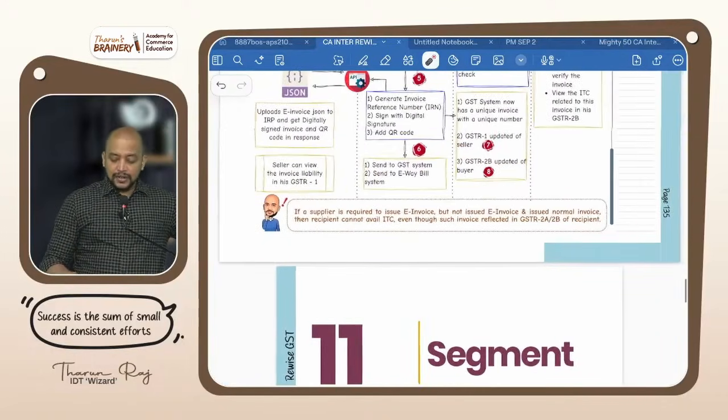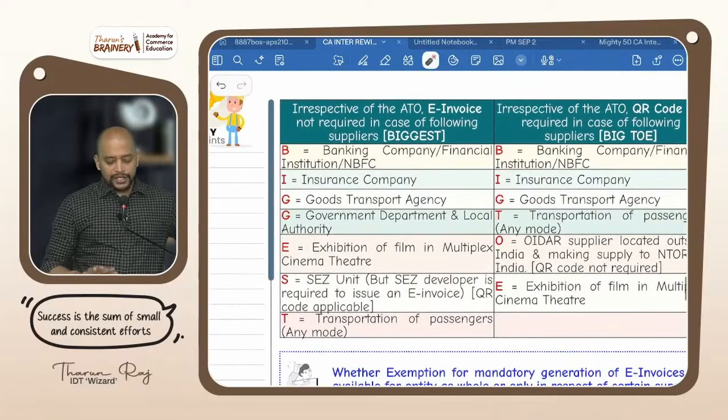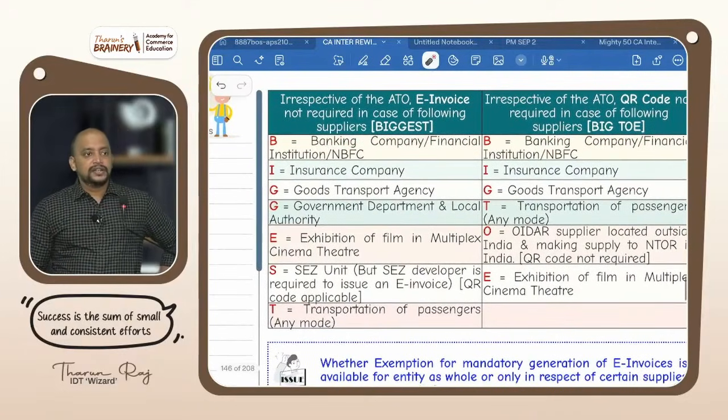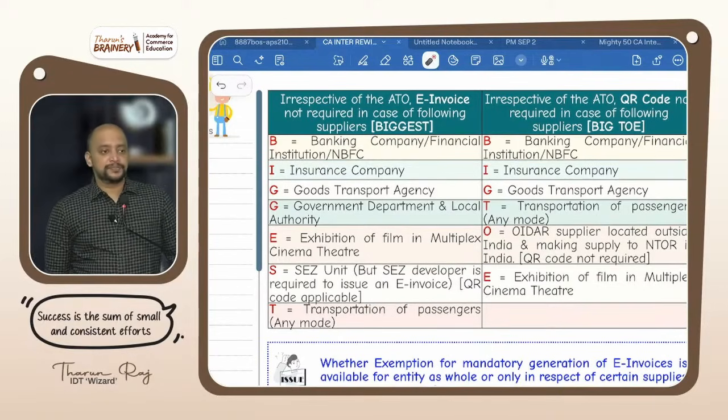Then next, who are not required to give e-invoice? Remember BIGGEST, important for theory. Who are not required to give e-invoice? BIGGEST. B for banking company. I for insurance company. G for GTA, goods transport agency.